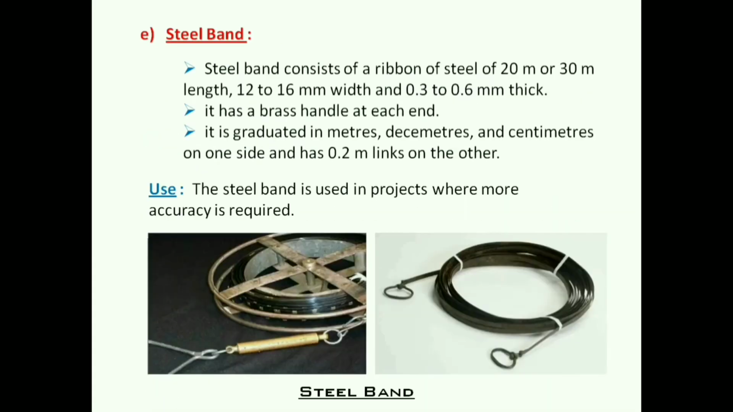Next, steel band. Steel band consists of a ribbon of steel of 20 meter or 30 meter length, and the width is 12 to 16 millimeter and 0.3 to 0.6 millimeter thick. Here we can see this is the steel band. Next, it has a brass handle at each end. It is graduated in meters, decimeters and centimeters on one side and has 0.2 meter links on the other. This steel band is used in projects where more accuracy is required.